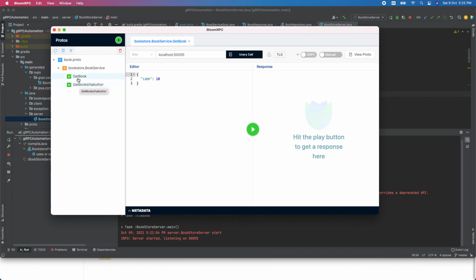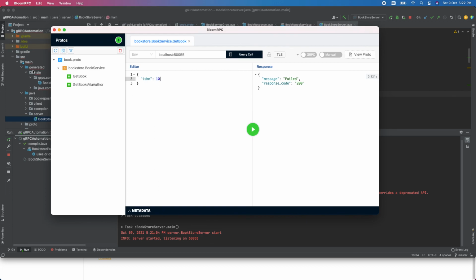First I'm going to execute get books, and this is on localhost. It is deployed on your local machine, and the port is 5005. So let me run this. Okay, you can see this. If I search for any book with ID 10, then I get a message of failed and the response code is 200.